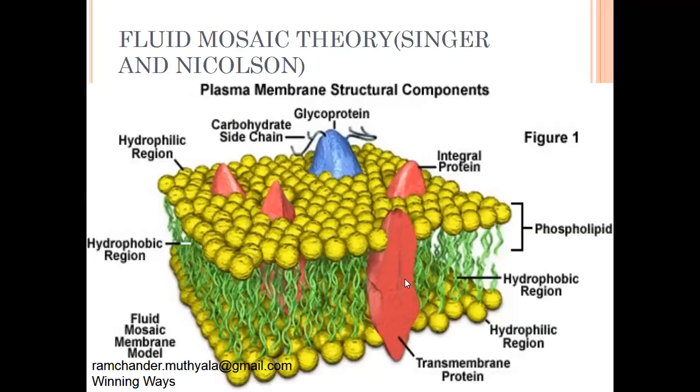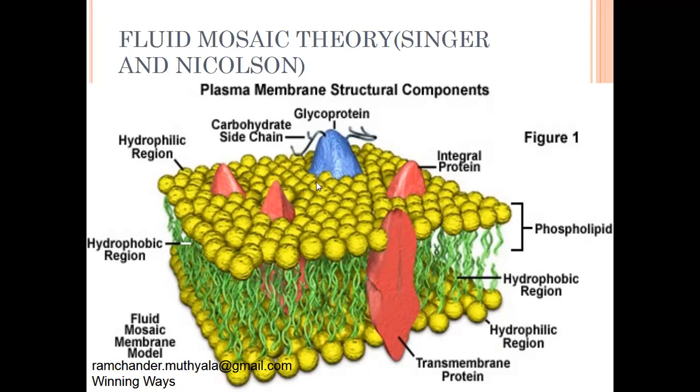Now the important theory is the fluid mosaic theory. It is the acceptable theory, accepted by all scientists. It was explained by the scientists Singer and Nicholson. The plasma layer looks like a fluid-like structure. It is made by phospholipids and protein chemicals. The protein chemicals are of two types: outer proteins and inner proteins.